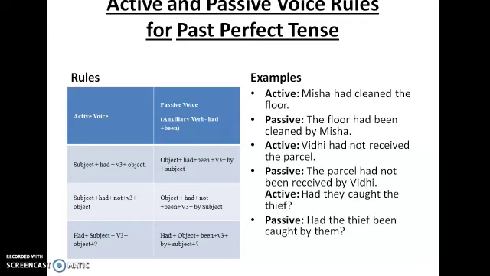Here, second question, Vidhi had not received the parcel, a negative sentence. So the object, the parcel, had plus not plus been plus the third form of the verb received, is received by Vidhi. Last one is, had they caught the thief? Had the thief been caught by them? So you just need to understand the rules and answer the questions.